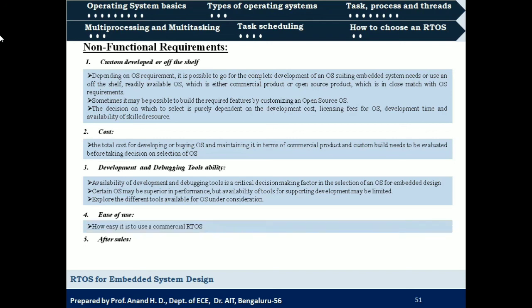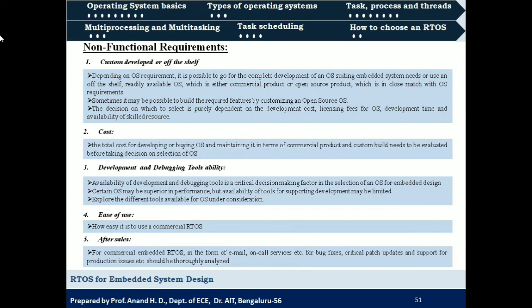Then ease of use. How easy is it to use a commercial RTOS? If we want to buy an operating system which is already developed, we should see how easy it is to use that RTOS. Next is after sales. Once we buy the commercial RTOS, how is the vendor going to provide services?